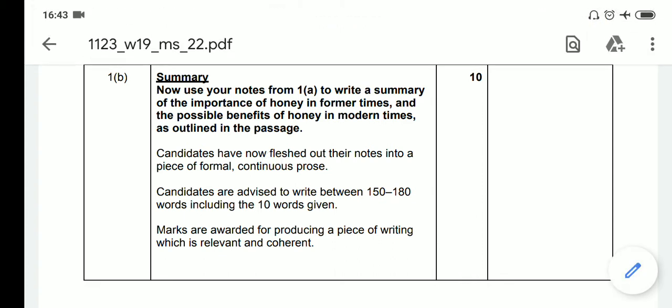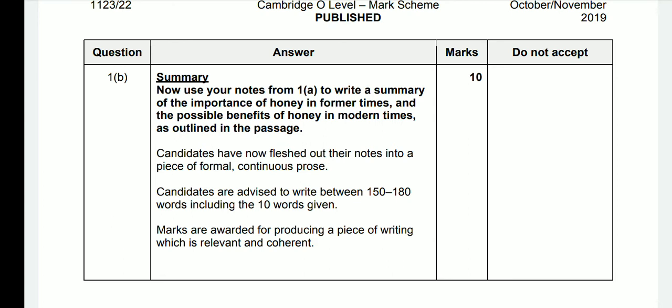Candidates have now fleshed out their notes into a piece of normal continuous prose. This is what I told you yesterday, that your summary has to be normal continuous prose, and I told you the linking devices that are used to write it in continuous prose. So yesterday's lecture is very important. If you have missed that lecture, make sure that you listen to it and do the summary according to it if you want to get a good grade in this paper. This is a very important paper.